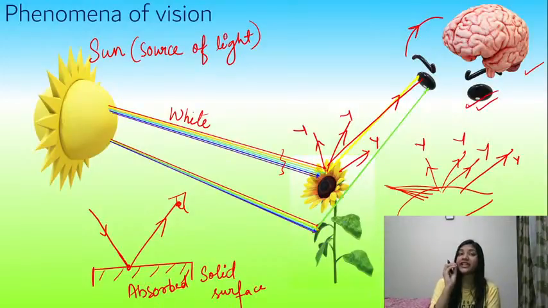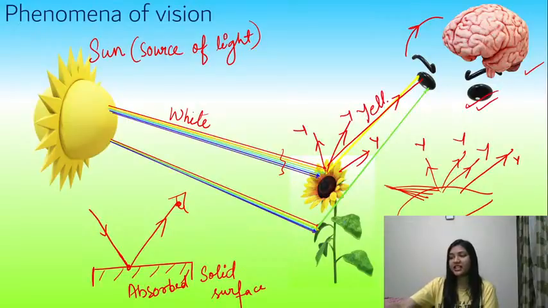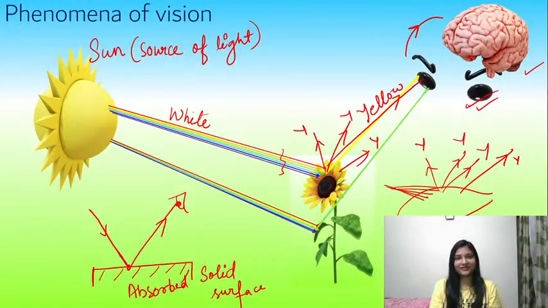The brain will take time and will try to decode the signal that it has received. After some time, it will give a signal that the color of the petal or the flower is yellow. It identifies that the wavelength that the eye has received is of yellow color. And thus we conclude that the color of the flower is yellow.